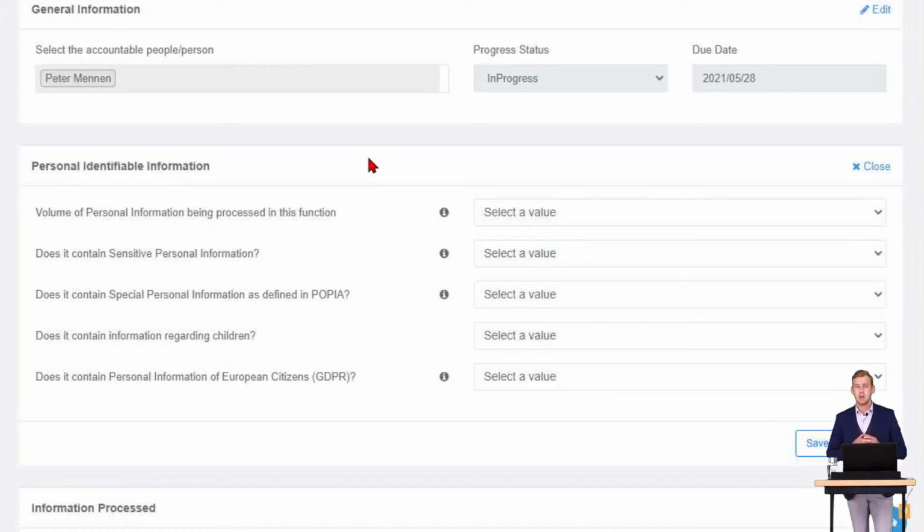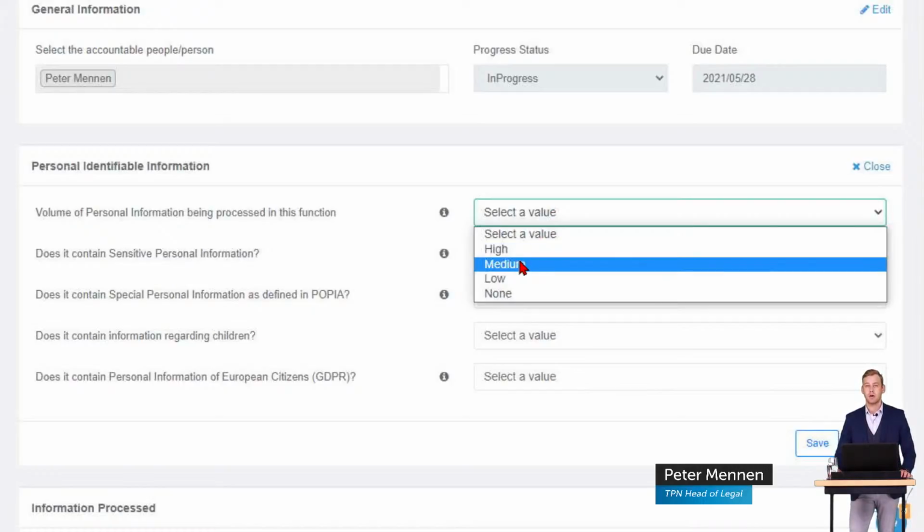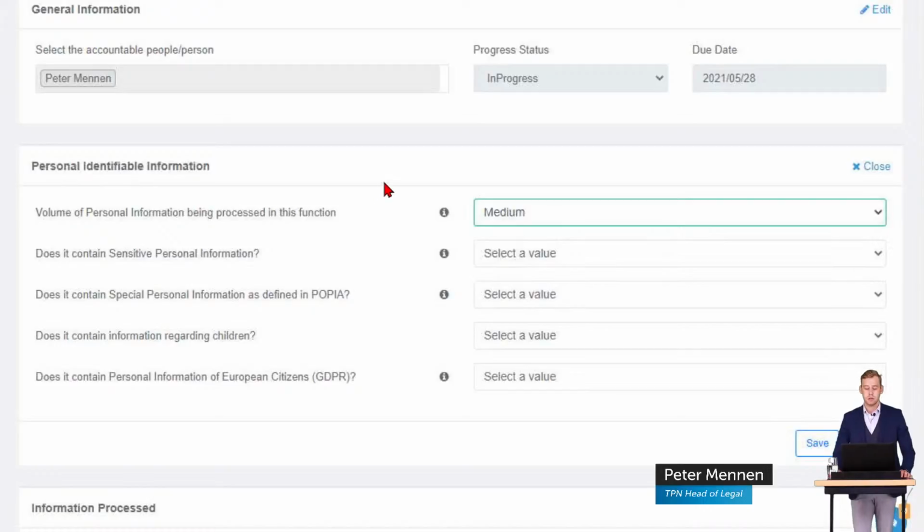address information. So it's very possible that through the external communications, unless you're logging all of those things like we've discussed on sensitive or special personal information, you might be processing quite a low volume of personal information, except for the email addresses and the telephone numbers and all of that you've got saved on your database that you're obviously using to contact the prospective parents or other suppliers, etc. So our case study took this into consideration, and having a look at their enrollments as well as their student records, they selected that they are processing a medium amount of personal information.